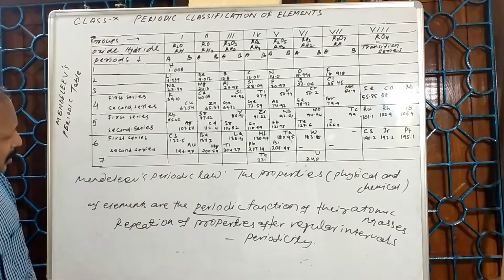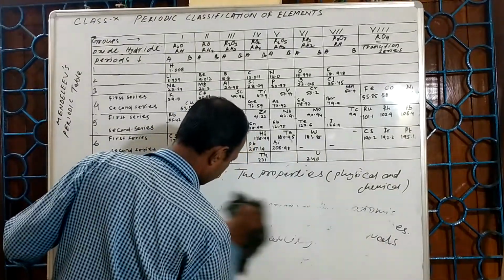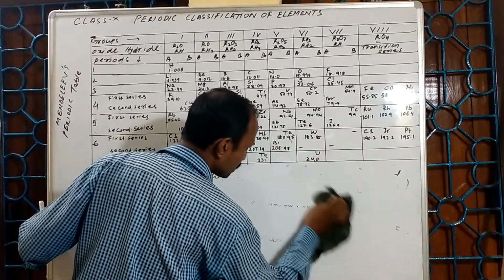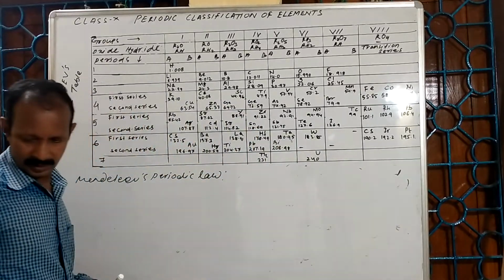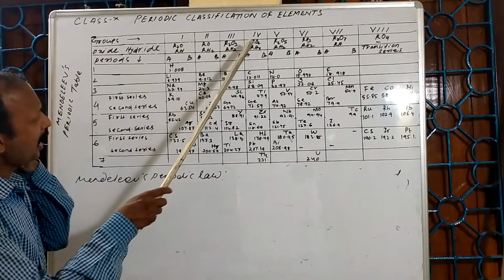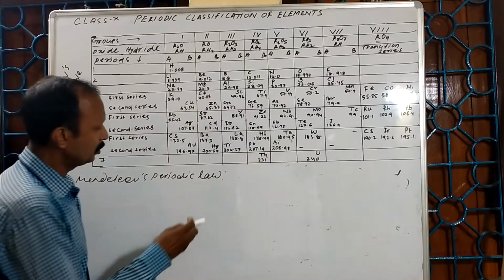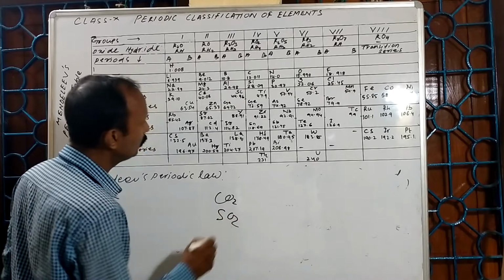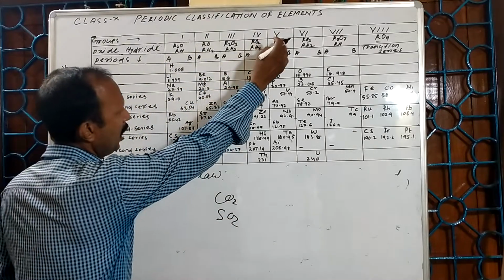He introduced the oxide with the help of R, where R stands for element, for example RO2, which may be CO2 or SO2; R2O, RO, RO2, R2O5.